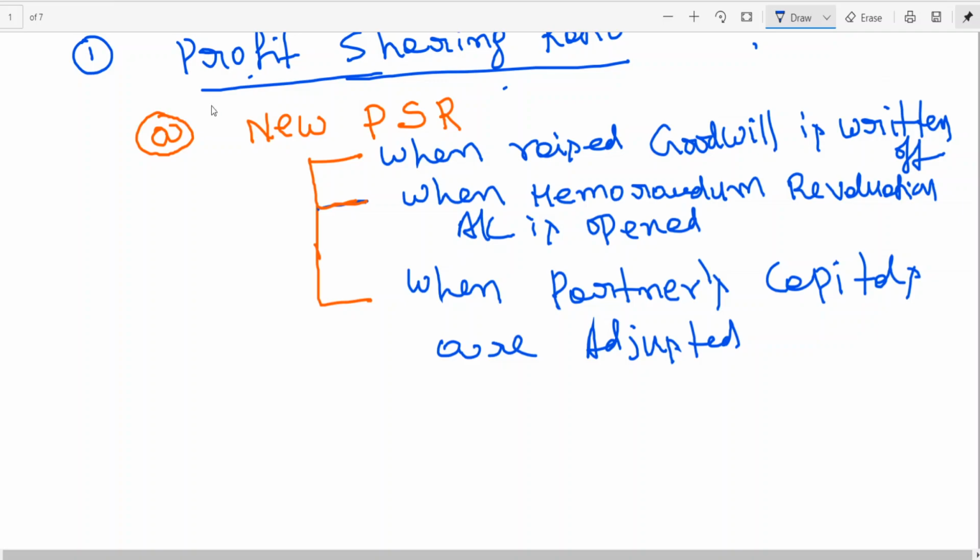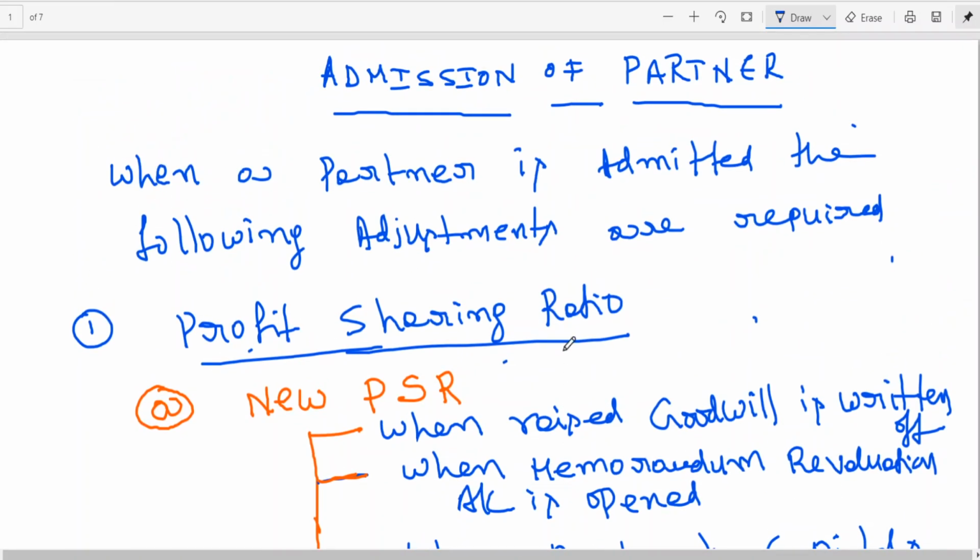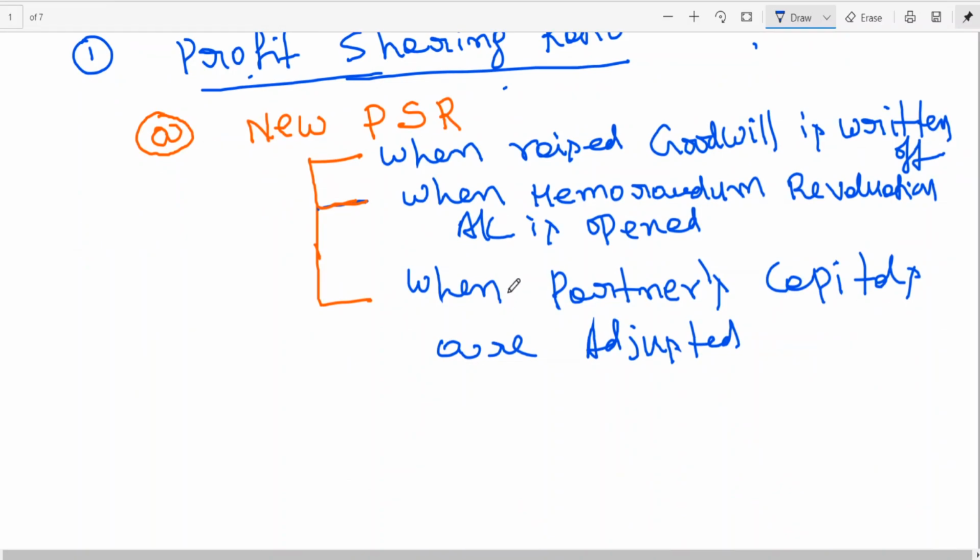So for the time being, whenever you are starting the problem on admission adjustment, first you should look at the profit sharing ratio. In that, you should understand when I need the new profit sharing ratio. It is required when raised goodwill is written off, when memorandum revaluation account is opened, or when partners' capitals are adjusted. If the new profit sharing ratio is given in the problem, no problem. If it is not given, we need to find it, and we will discuss in due course how to calculate it.